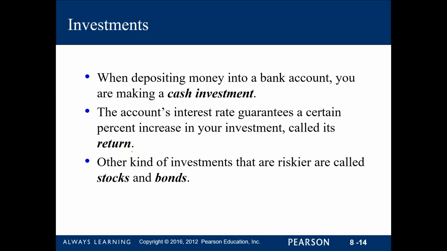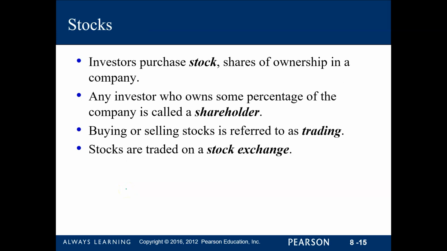Okay. Now, other kinds of investment that may be riskier are called stocks and bonds. When we talk about stocks and bonds, stock is the term used when people get shares of ownership in a particular company.